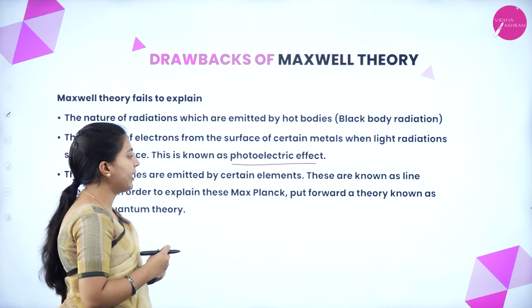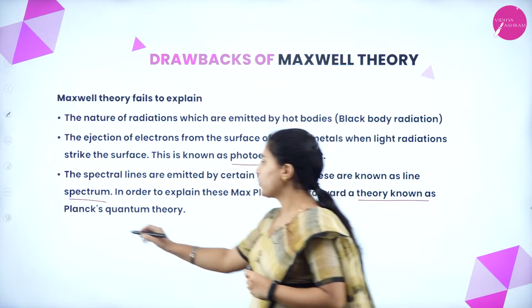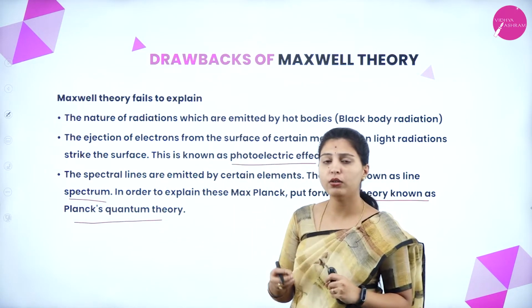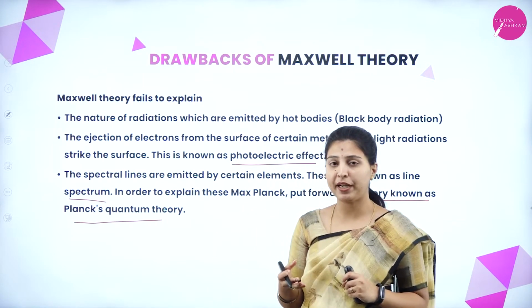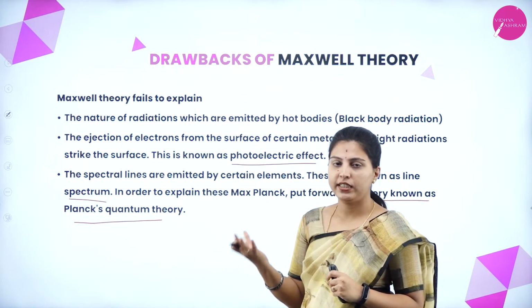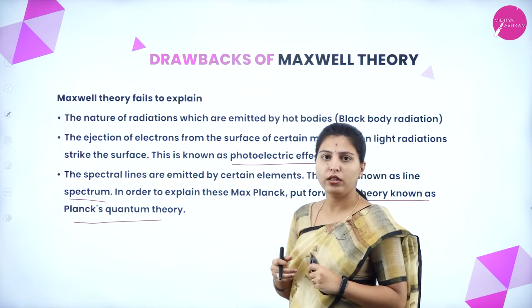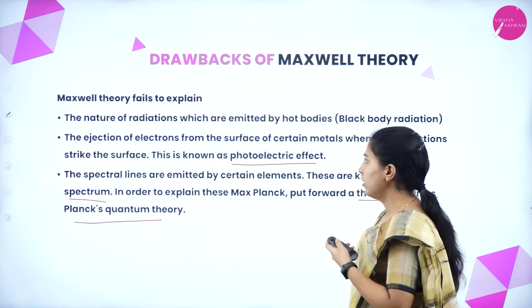In order to explain this, Max Planck put forward a theory known as Planck's quantum theory. Maxwell could not explain how the elements emit some lines, which is known as line spectrum. So Max Planck explained that theory, but Maxwell could not. Okay, these are the drawbacks of Maxwell theory.